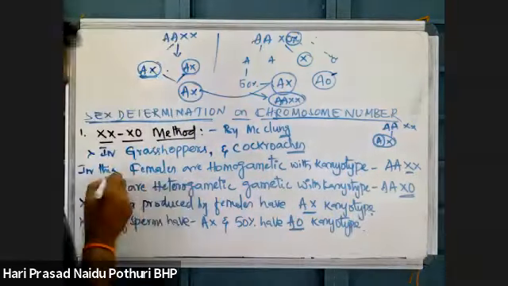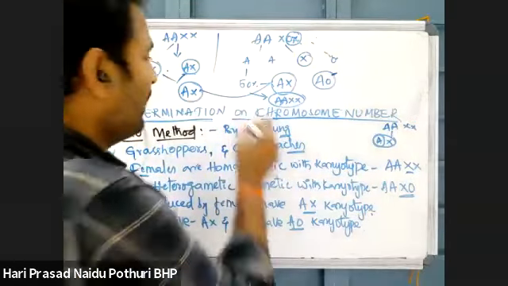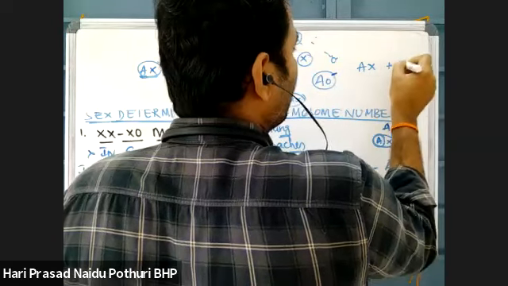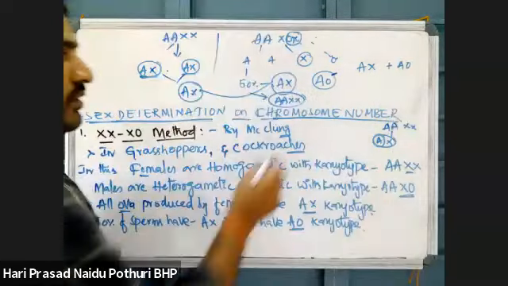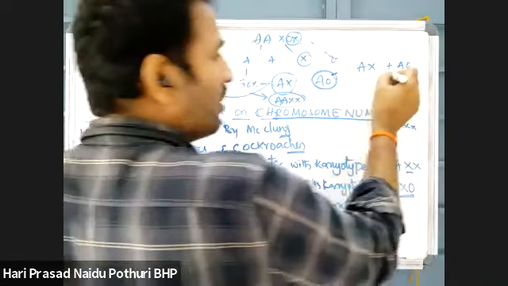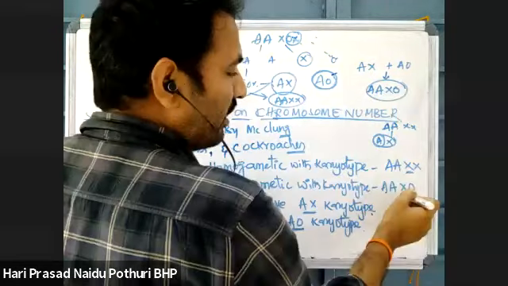AAXX means female, the new individual will become female. Otherwise, if the AX ovum combines with an A0 sperm, which does not have the second X chromosome, then AAX0 will come.